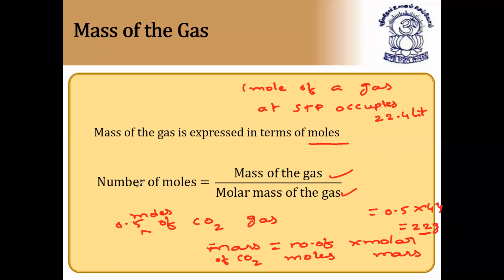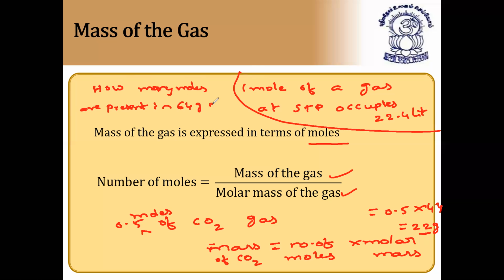Like that we can find the number of moles from the mass of the gas. For example, in the same question they can ask you, how many moles are present in 64 grams of oxygen gas?